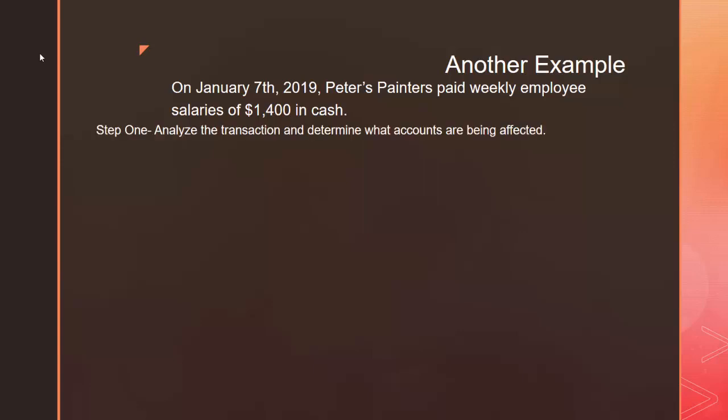Let's start with step 1. We're going to analyze the transaction and determine what accounts are being affected. In this case, what are we paying for and how are we paying? Well, what are we paying for? We're paying our employees their salaries. And how are we paying our employees? We're paying them in cash. So the two accounts that are being affected are salaries expense and cash.